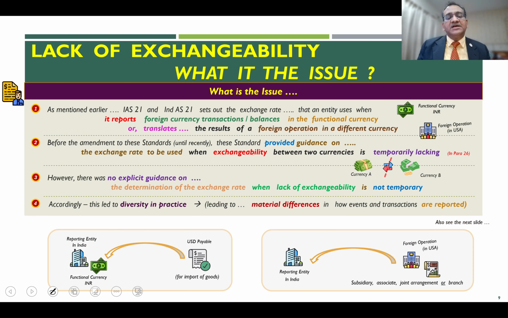And therefore, this led to wide diversity of practice, leading to material differences in how the preparers of financial statements used to report transactions when the exchangeability between the two currencies was not temporary.